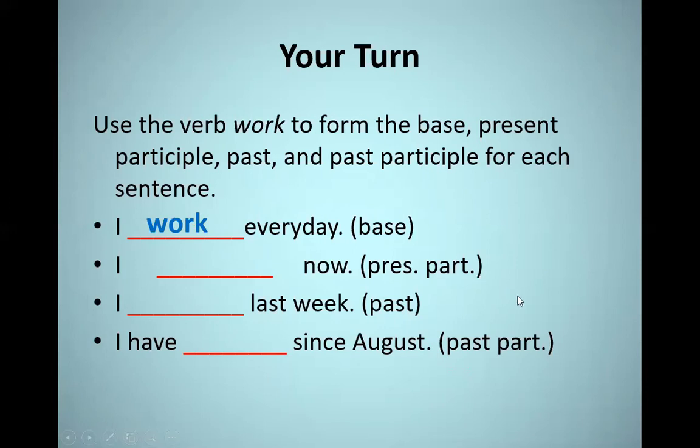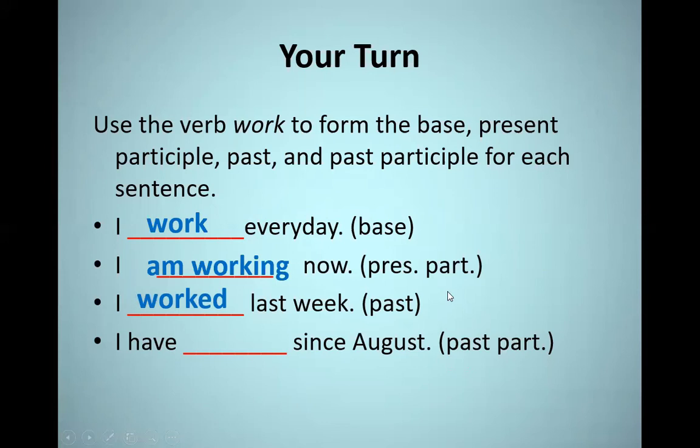The second sentence, I blank now, needs the present participle. So we're going to put am or is or are because we are talking in the present time, now. So I takes am, and after that we're going to add ing to the verb work. So it's going to be am working. I am working now. And the third sentence needs the past of the verb work. For the past of the regular verb work, we add ed, so I worked last week.